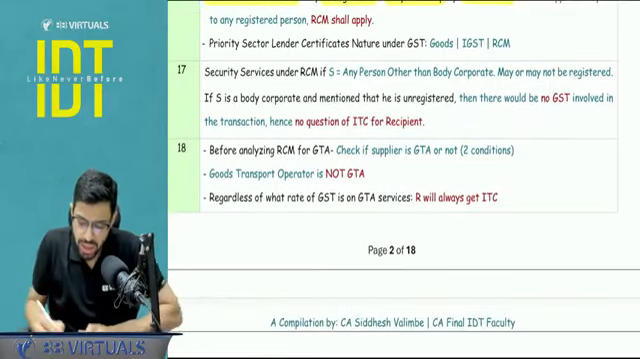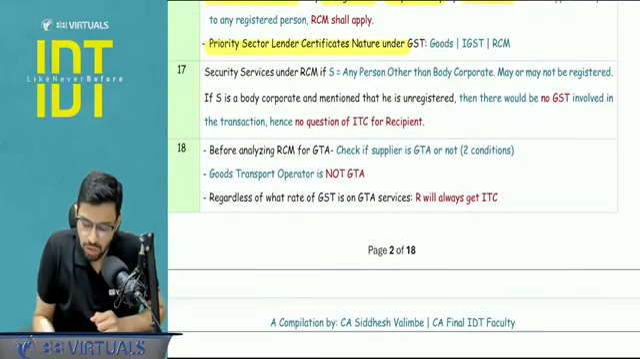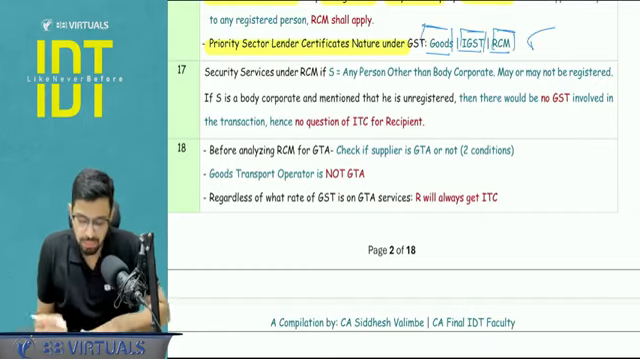Yes, priority sector lender certificate, remember it is always in the nature of goods, always it is considered as an inter-state transaction, and always reverse charge mechanism applies.